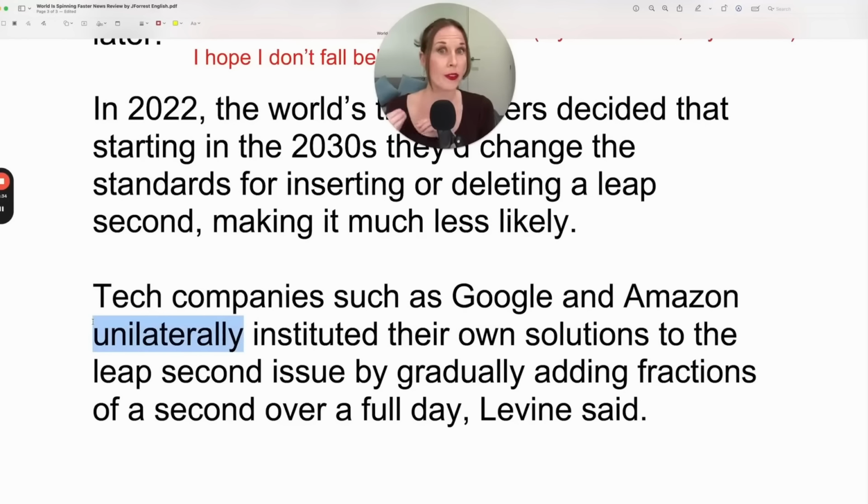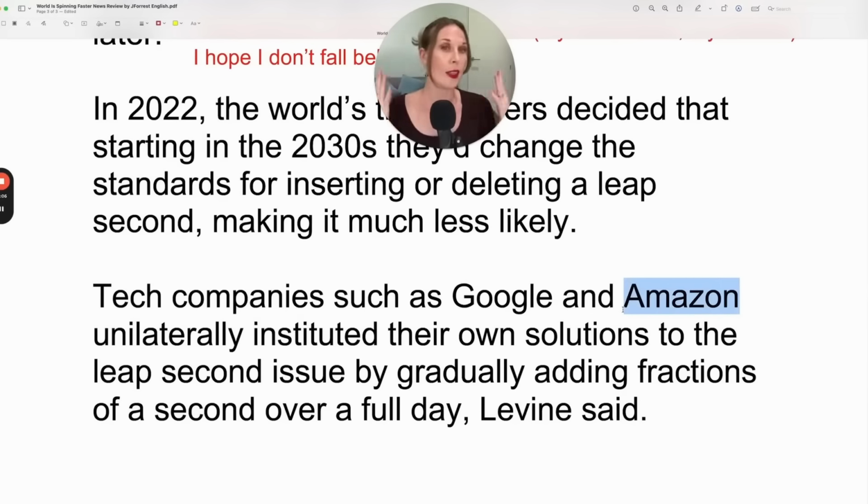When someone does something unilaterally, it means they make the decision on their own. They do not consult with anyone else. So Google instituted their own solution. Google did not discuss it with the world timekeepers. They did not discuss it with Amazon or anyone else. Just Google instituted, which means they established, they put in place their own solution, and Amazon did the same thing.